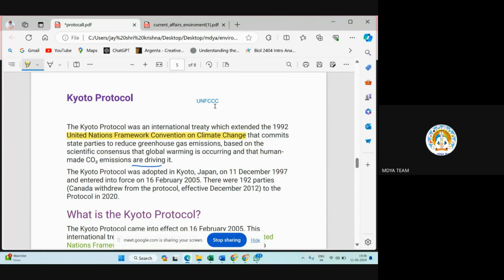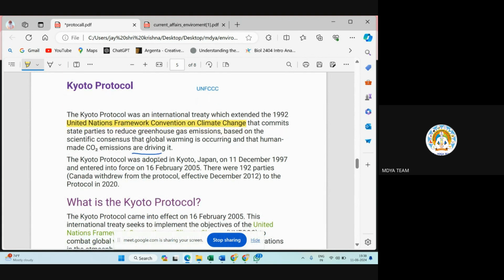Just to extend this, the Kyoto Protocol came into power. Like how you will apply the principle of this 1992 United Nations Framework Convention on Climate Change. Just to apply the principle of this UNFCCC, this Kyoto Protocol is adopted.